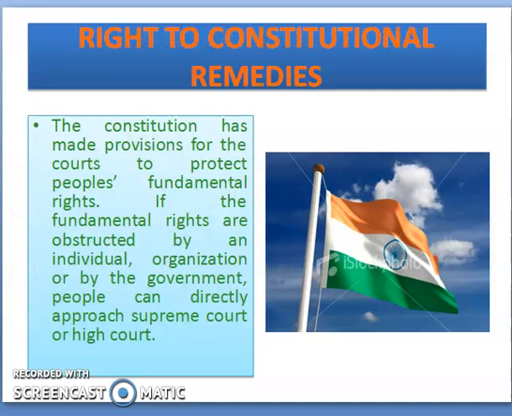And the next one is right to constitutional remedies. The Constitution has made provisions for the courts to protect people's fundamental rights. If the fundamental rights are obstructed by an individual, organization, or by the government, people can directly approach the Supreme Court or High Court.